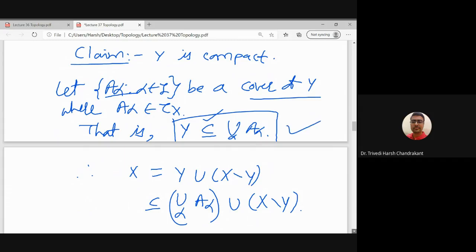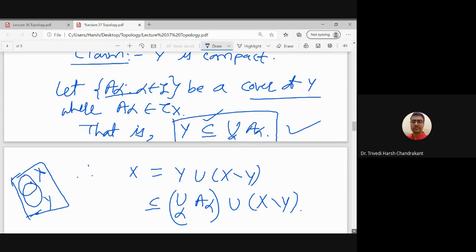So this says that Y is covered by A alpha, where A alpha is open in X. Then using this cover of Y alpha, can I find a cover of X? So we know that X is a topological space, and I have a subset Y. Suppose, for example, Y is covered by A1 and A2. So what will be the cover of X?